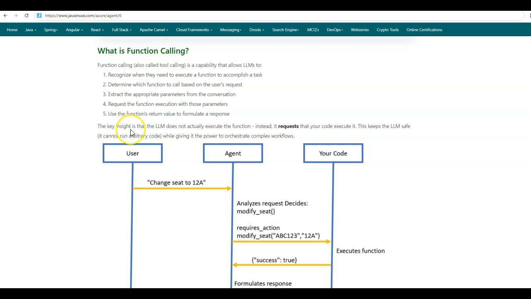In the case of function calling, it is important to remember that the LLM does not actually execute the function. Instead, it requests our code to execute it. This keeps the LLM safe while giving it power to orchestrate complex workflows.